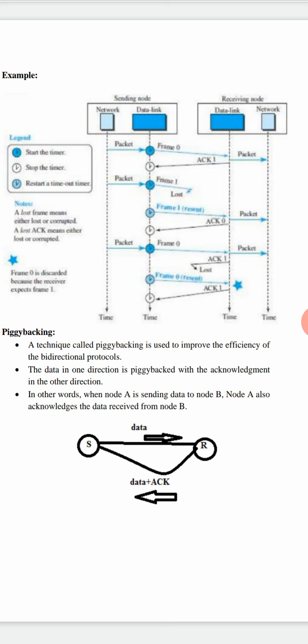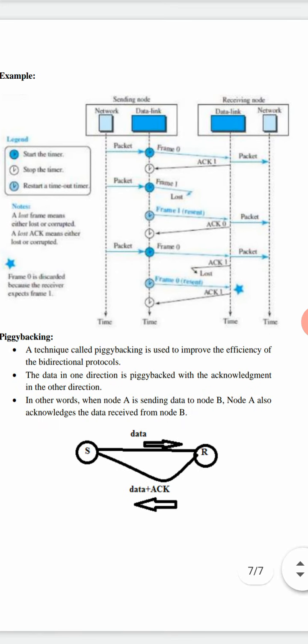But in the stop and wait protocol, sender node will send a frame and it will wait until it receives the acknowledgement from the receiver. Once the acknowledgement is received, then only it is ready to send the next frame. Hence the name stop and wait. And in the procedure of stop and wait, before sending the frame, it will save the copy of the frame and it deals with the timer. Before the timer expires, if it receives the acknowledgement, then only it sends the next frame, or else it will resend the previous frame itself. Then, to overcome the duplication problem of stop and wait protocol, as a solution we have acknowledgement number and sequence number.